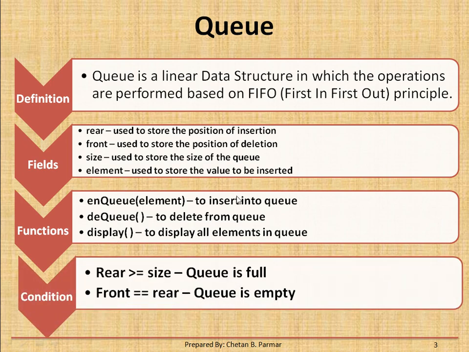Then the conditions for queue full and queue empty. If the rear position is greater than or equal to the size of the queue, then the queue is full. If front is equal to rear, then the queue is empty. If the front and rear positions are both at the same place, the queue is empty, and if the rear position is greater than or equal to the size, the queue is full. Okay, so now we go ahead.